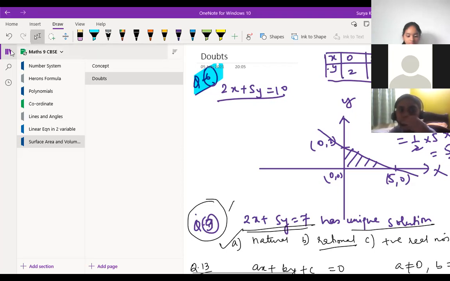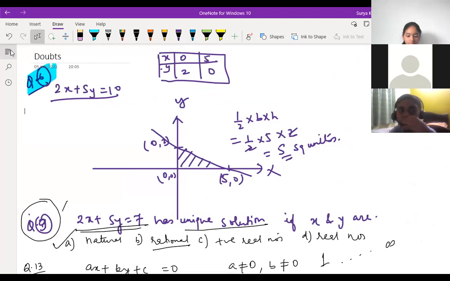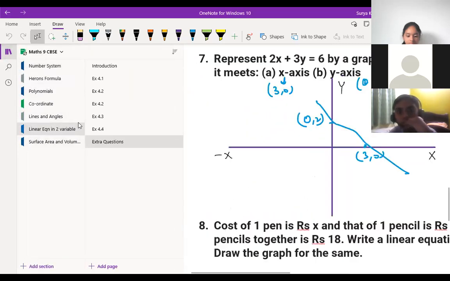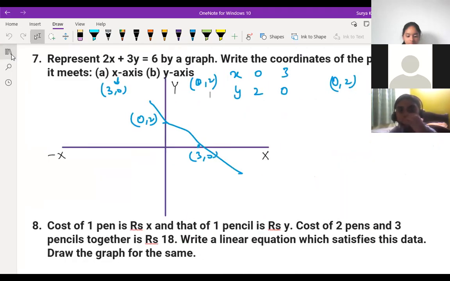Sahil, which one are you having doubt about? Question number 5, on linear equations in two variables. From the exercise you are saying? No, sir, I have sent it on WhatsApp from the test. Today you sent? Yes, sir. I didn't get it till now. Acha, okay.